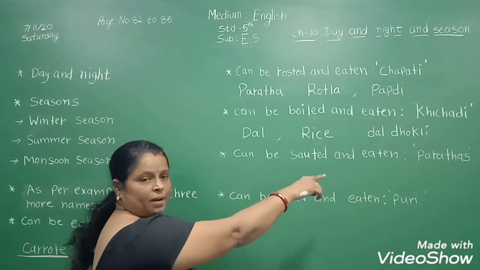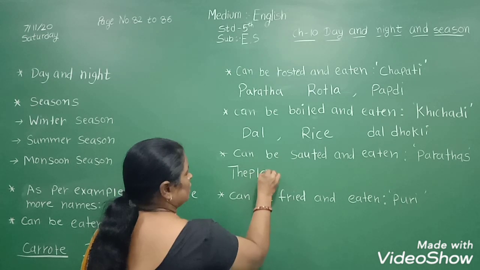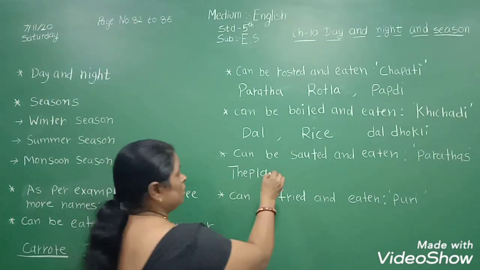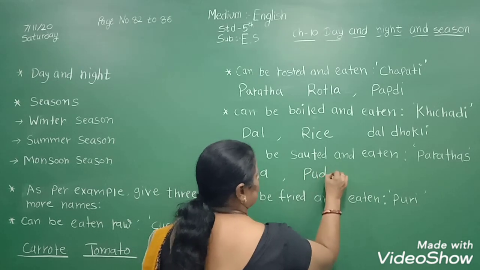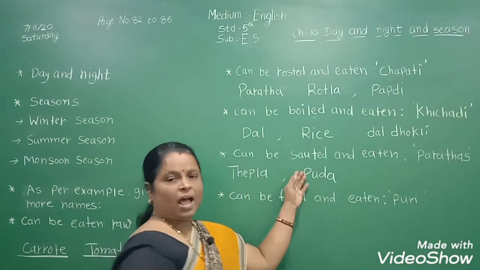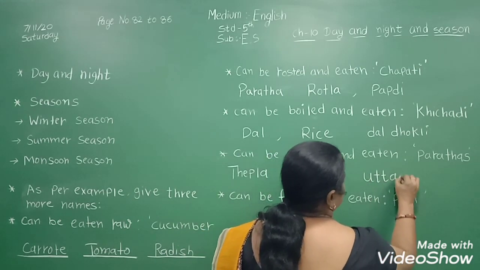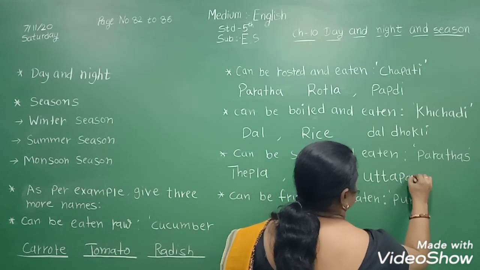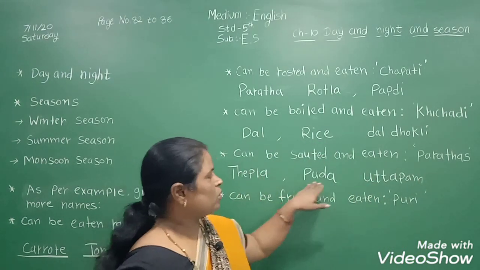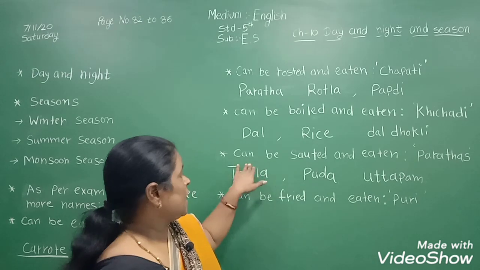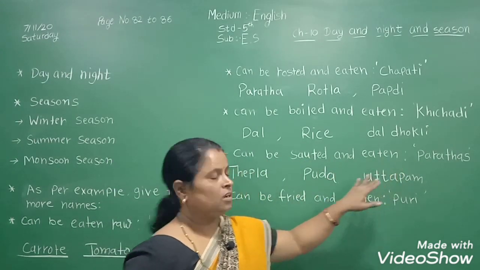Here we write paratha, thepla, puda and uttapam. Thepla, puda and uttapam can be sauteed and eaten.